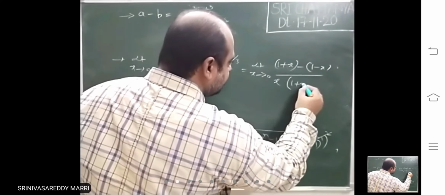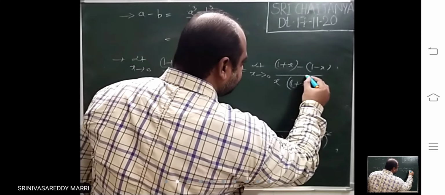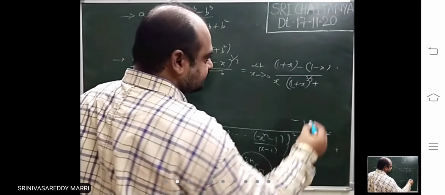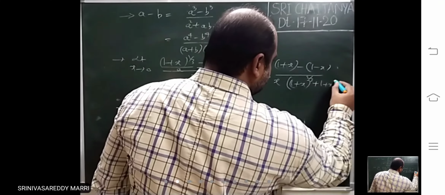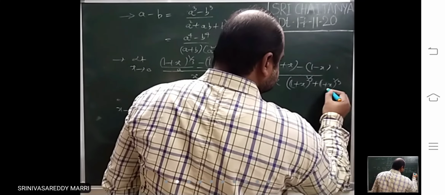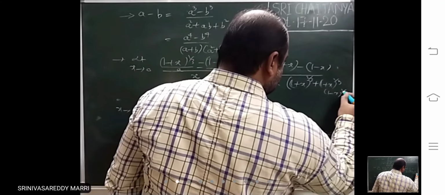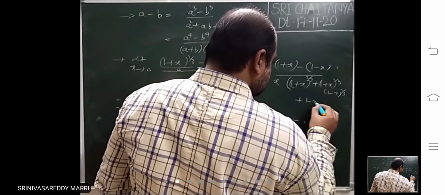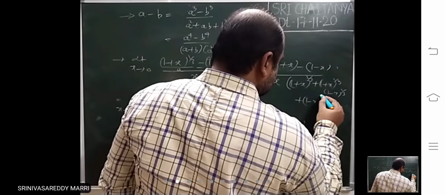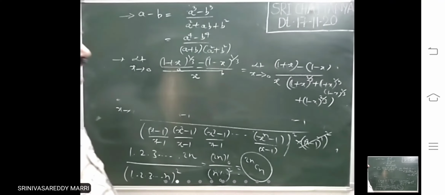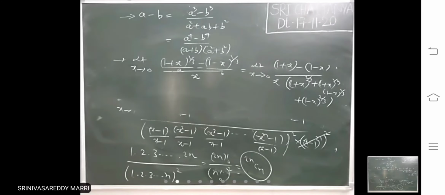That is 1 plus x whole power 2 by 3 plus AB, where A is this, B is this, and B square is this. That I have written: A cube minus B cube divided by that one.